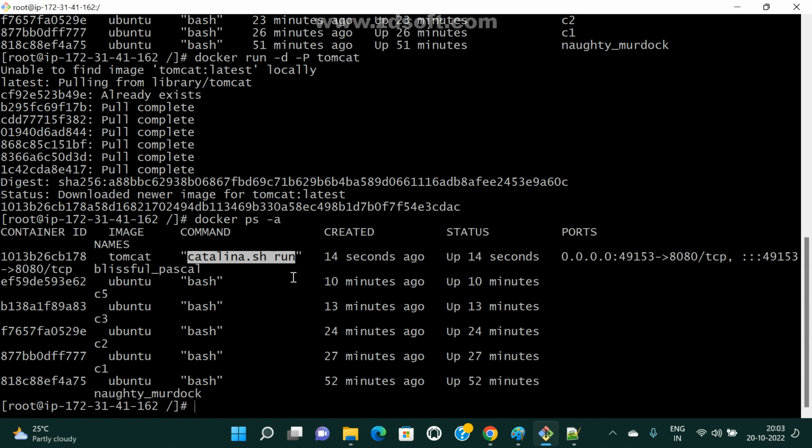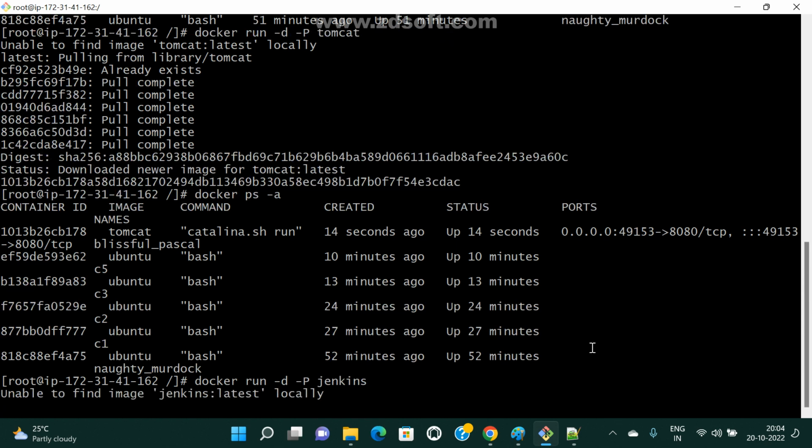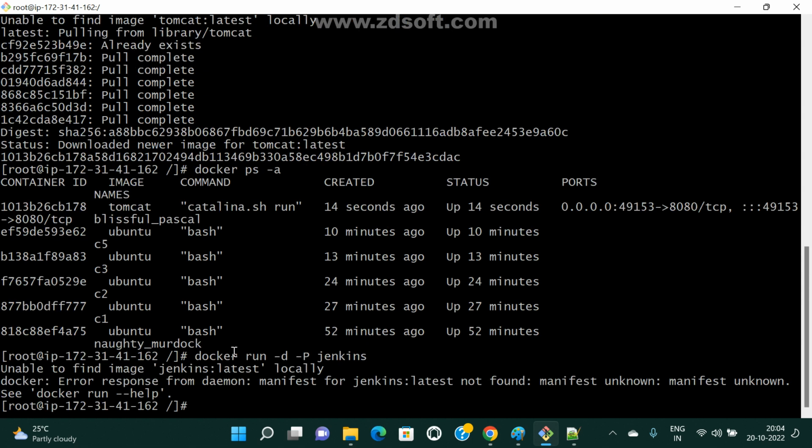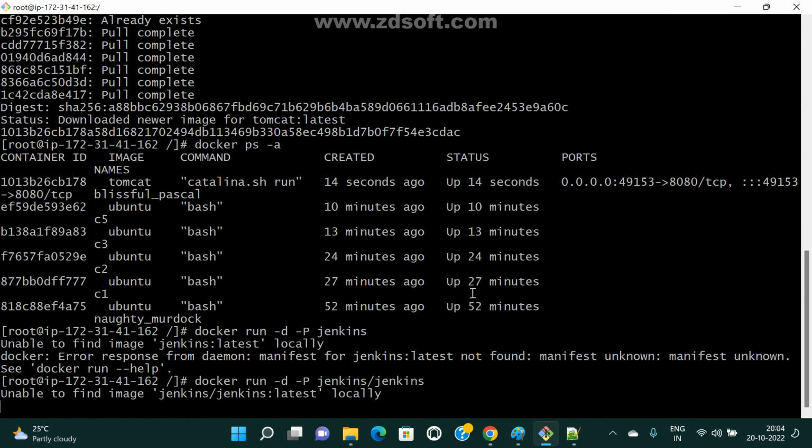Catalina.sh. This is Tomcat. Now docker run -d -p, and I am giving jenkins. The image is not available, so jenkins/jenkins.